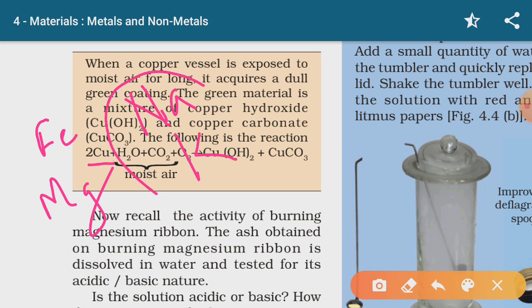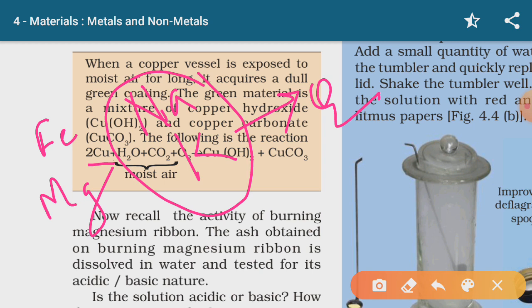Sodium and potassium are highly reactive, and that's why they are stored in kerosene. We can't let them be exposed to the atmosphere, because the moment they come in contact with oxygen in the atmosphere, they will catch fire.